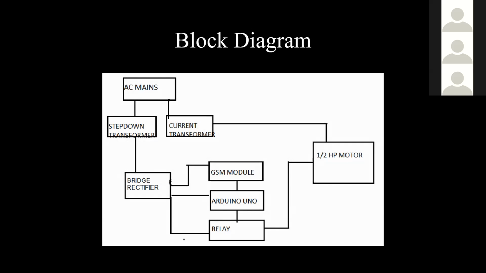We are using an AC mains system with a step down transformer connected to it, which steps down the voltage, and a bridge rectifier, which is connected directly to the GSM module, Arduino UNO, and relay. A half HP motor is also used in our structure. This is our block diagram.